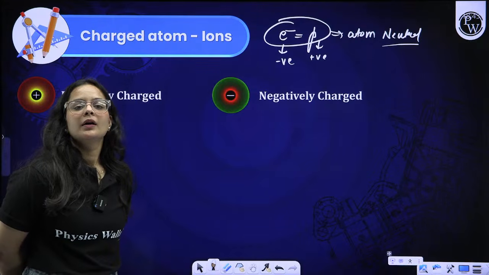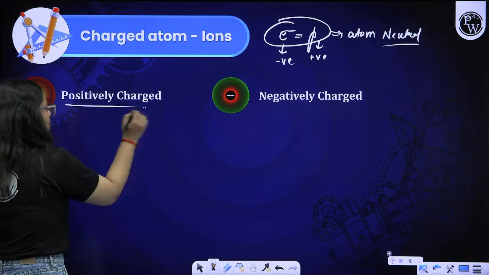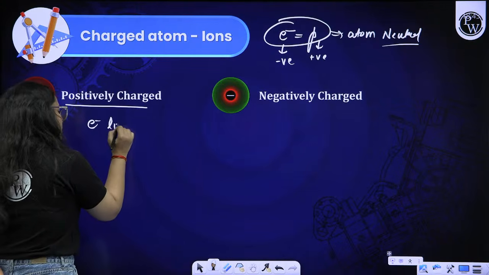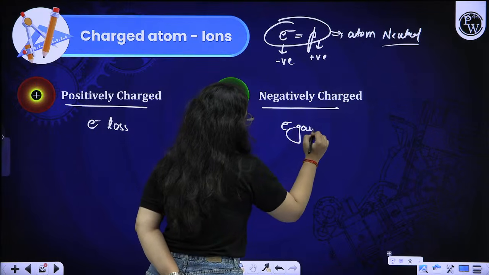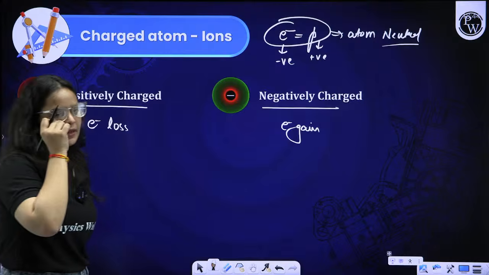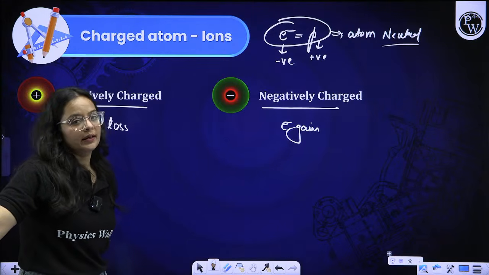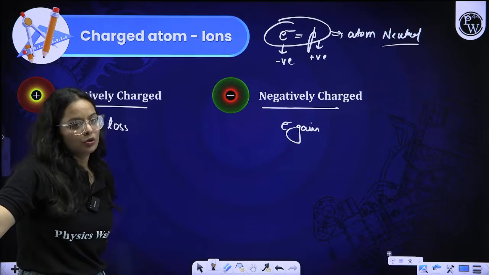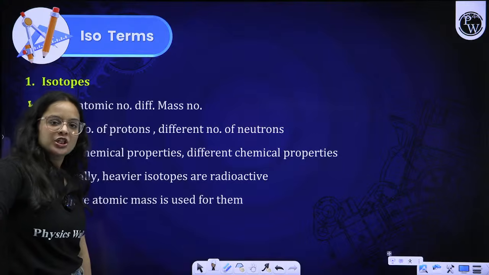So for positive charge, electron loss is there. For negative charge, electron gain is there. Whenever a species gains or loses electrons, it will always get a charge by the gain or loss of electrons. This is all about the charged particles.